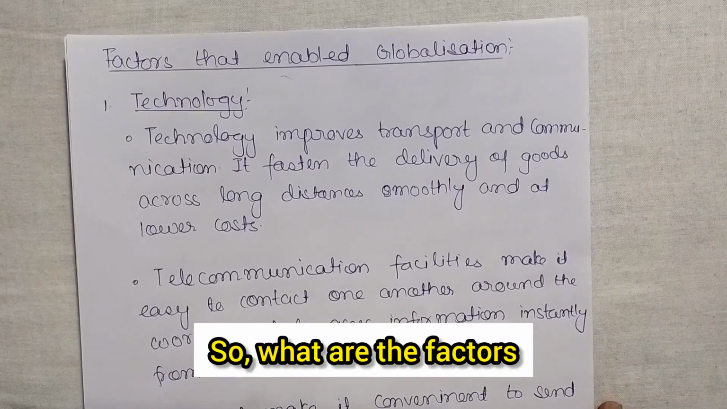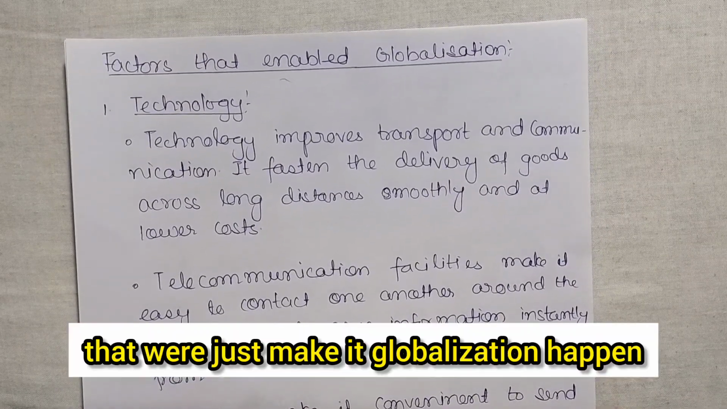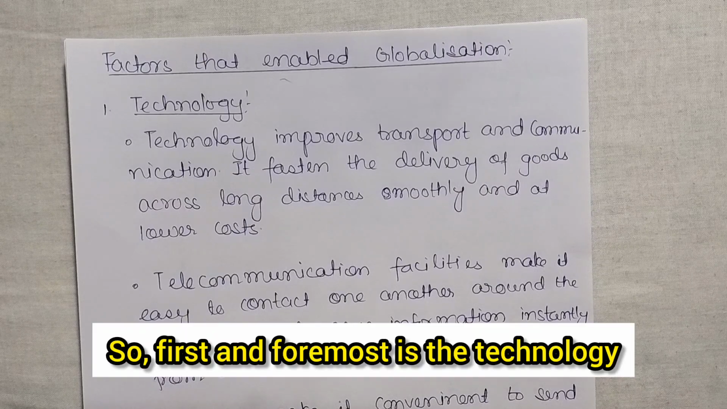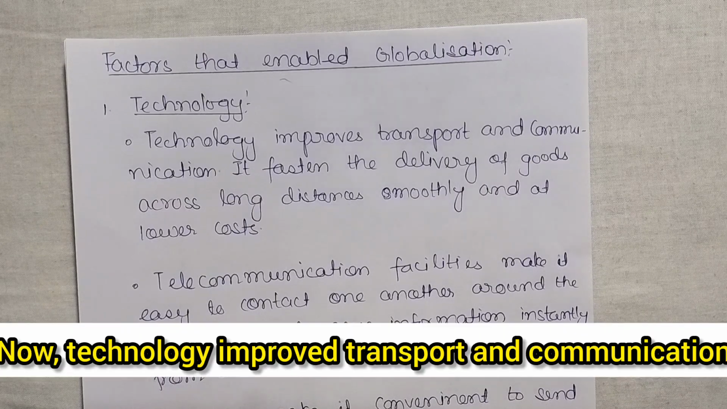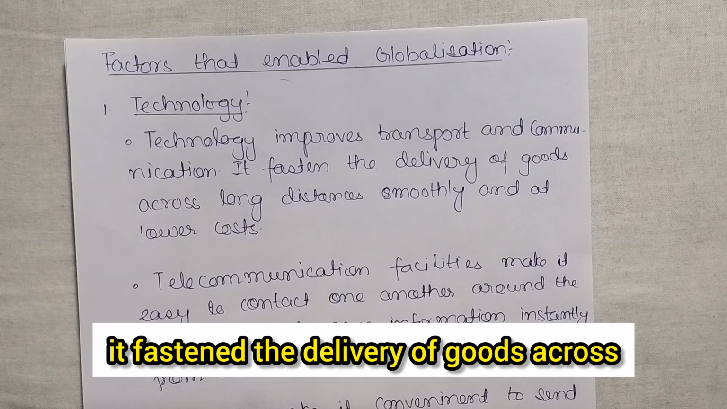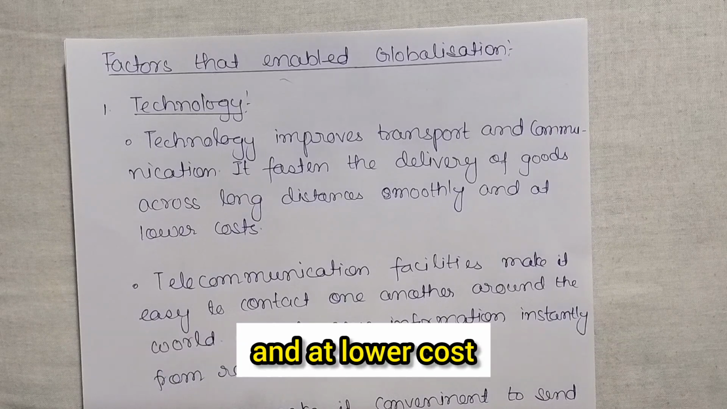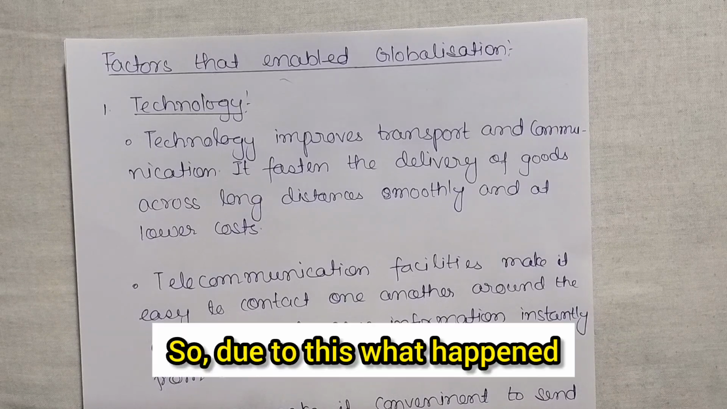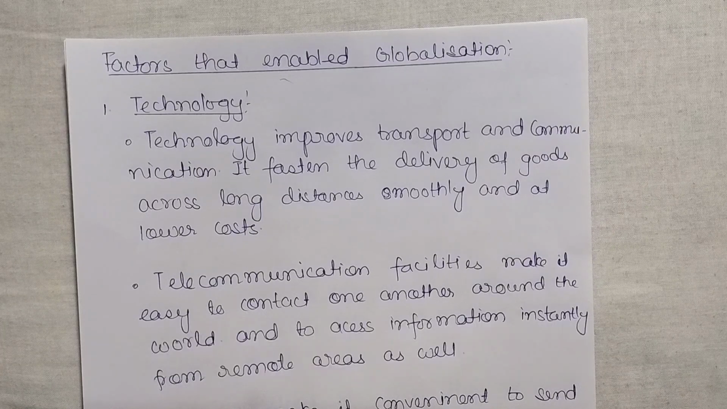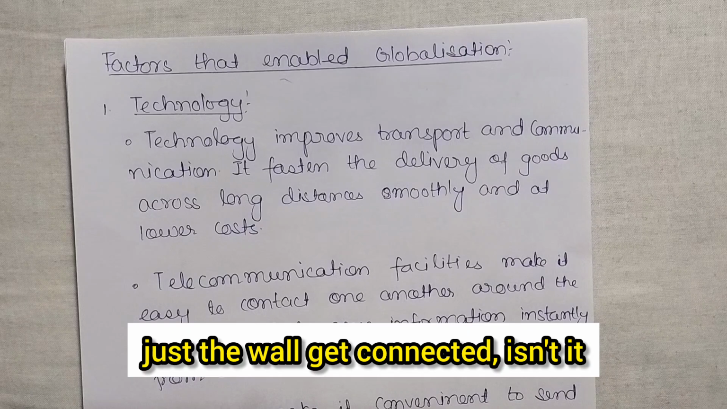Okay, now let us see the factors that enable globalization. So what are the factors that make globalization happen? First and foremost is technology. Technology improved transport and communication. It fastened the delivery of goods across long distances smoothly and at lower cost. So due to this, globalization happened. The trade between the nations, the world gets connected, isn't it?